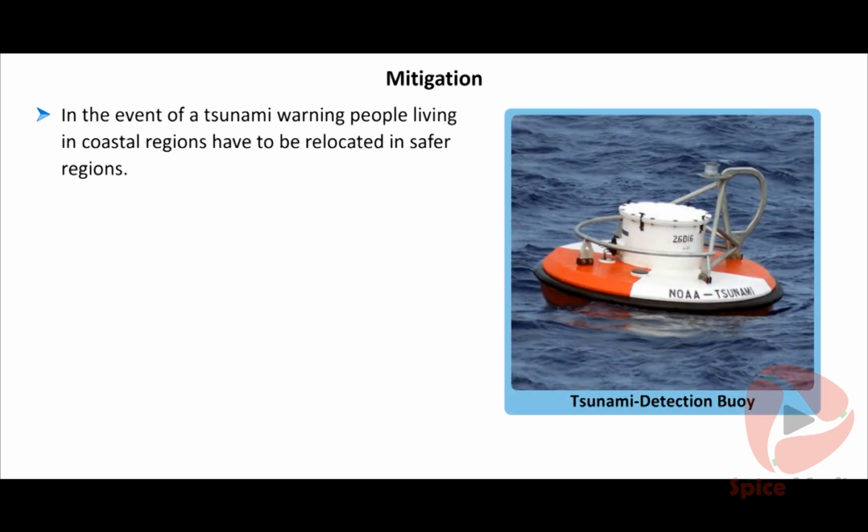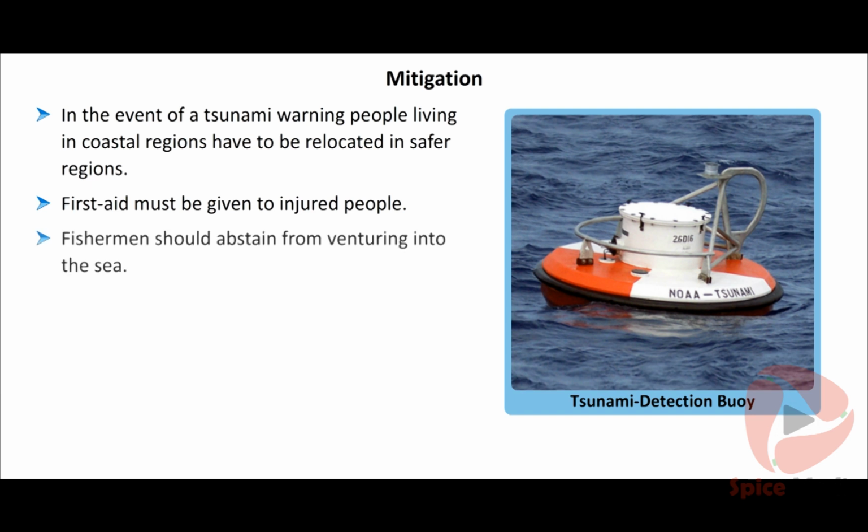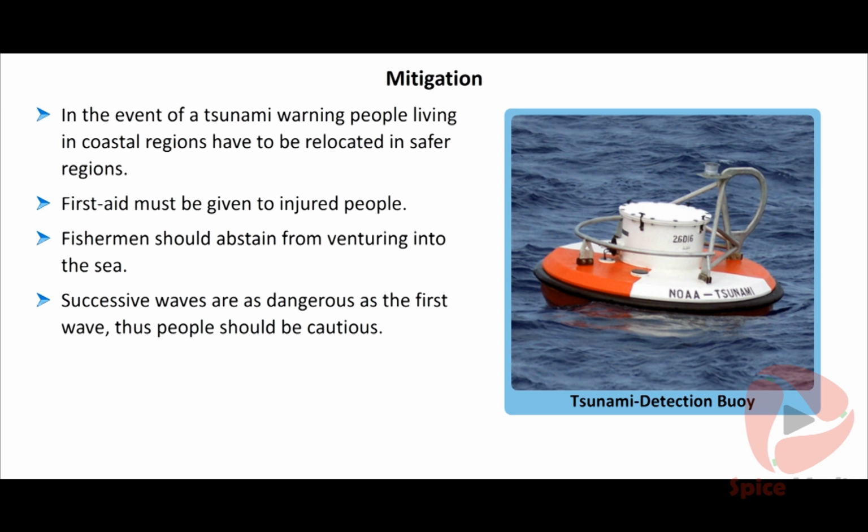Mitigation. In the event of a tsunami warning, people living in coastal regions have to be relocated into safer regions. First aid must be given to injured people. Fishermen should abstain from venturing into the sea. Successive waves are as dangerous as the first wave, thus people should be cautious. A tsunami warning system has been established in Hyderabad.